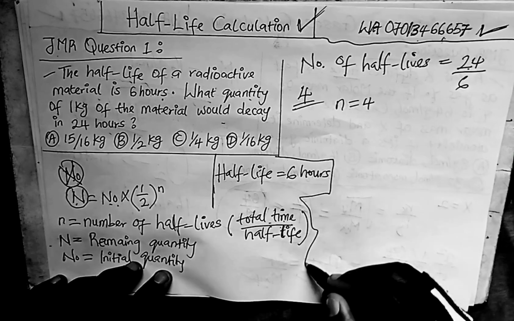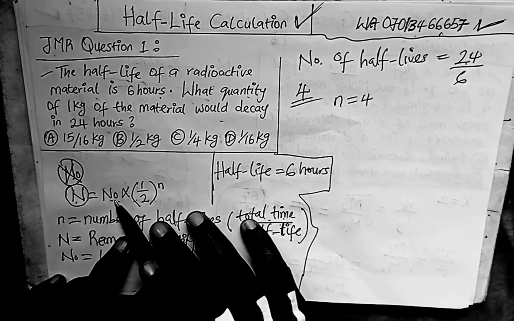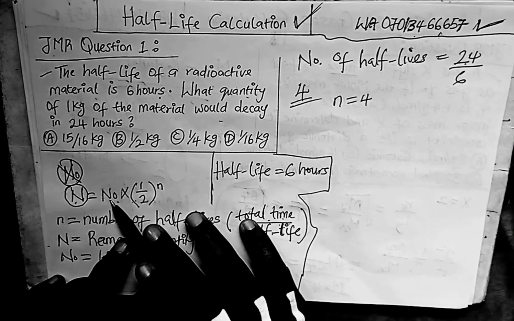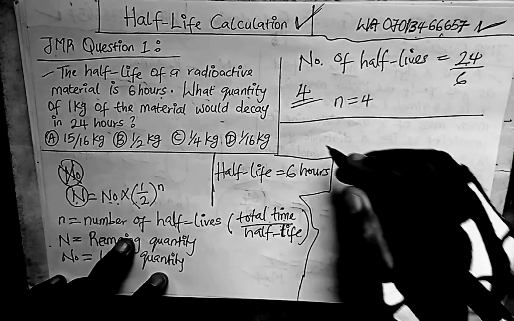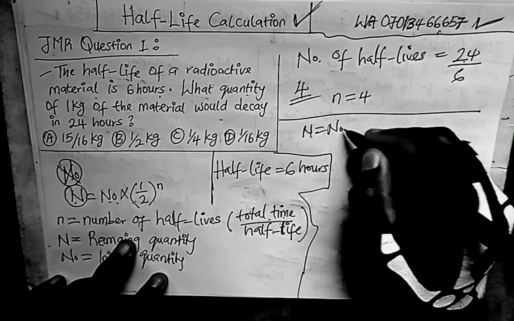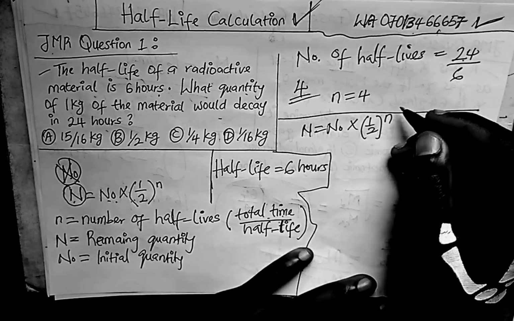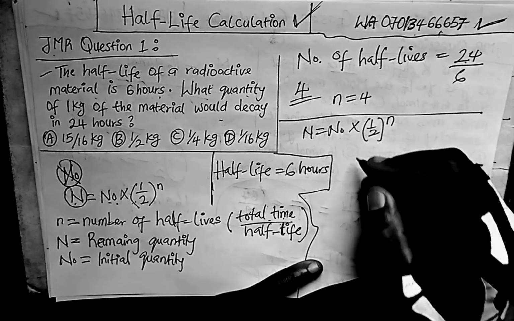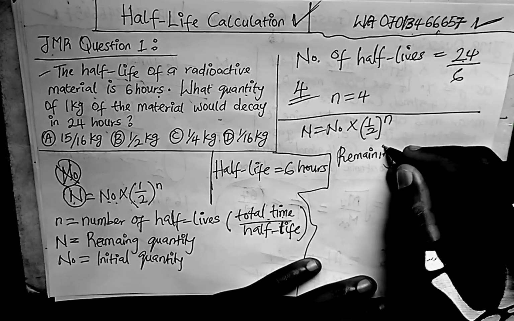So let's see if we can apply this formula to solve now. We have n, and we have the initial quantity, so we can use this formula now. We have everything. N is equal to N naught times 1/2 to the power n. Now we want to calculate the remaining fraction or quantity. Let's use quantity.